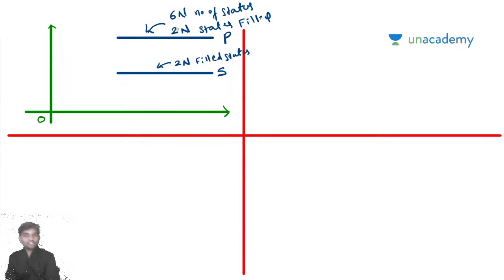Please pay attention here, don't get confused. So this is, let's say, some distance between the atoms. This is going to be the energy states. So you have 6n number of states and 2n number of filled states.